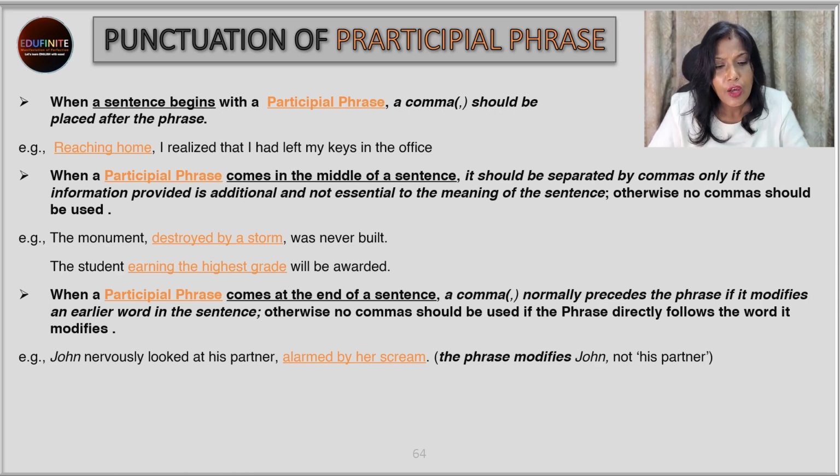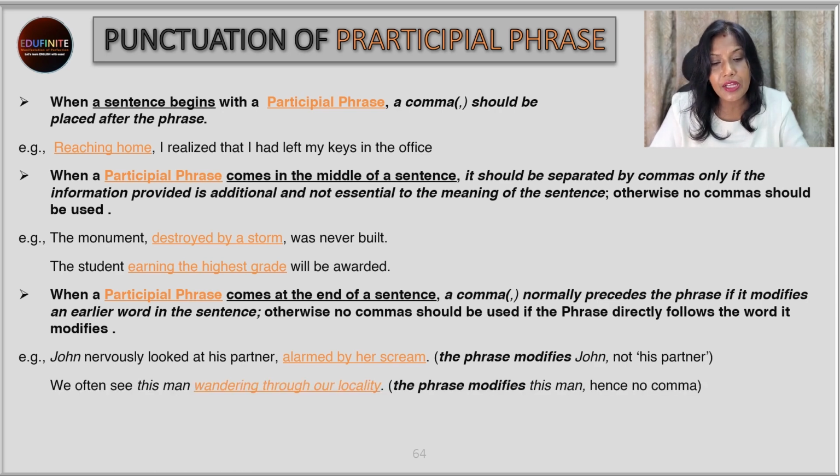The next one. "We often see this man wandering through our locality." Over here, who is wandering through our locality? This man. So the participle phrase is placed just next to the word that it is modifying. So it's modifying the noun man. So it's just next to it. So we don't have to put any comma over here.